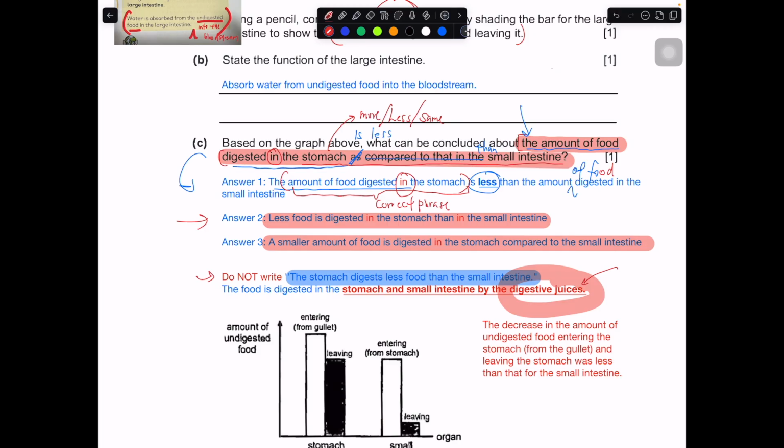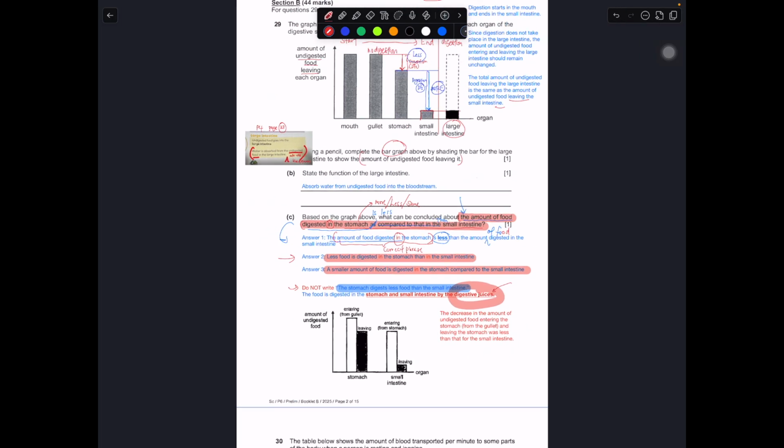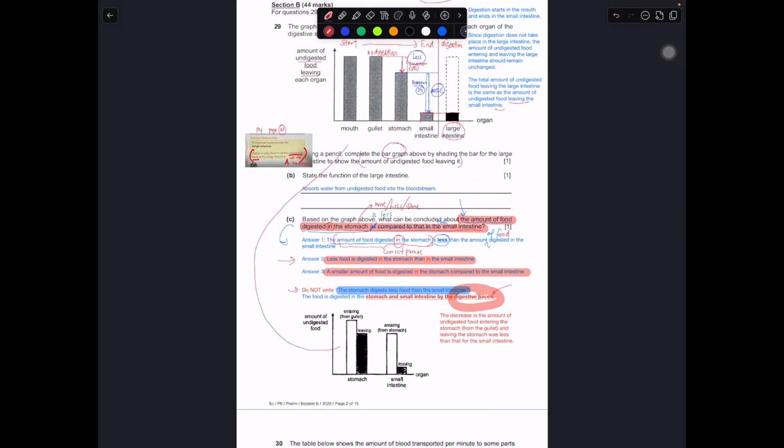which reflects a high degree of accuracy when you're writing the concluding statement in this question, because they are talking about the amount of food digested in the stomach as compared to the amount of food digested in the small intestine. If you take a look, this graph is more or less represented in this part over here.